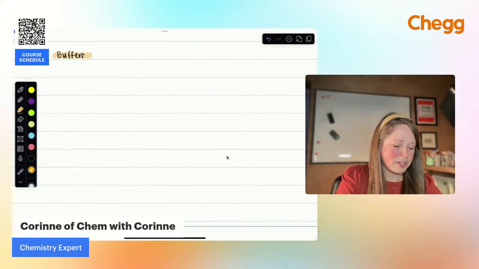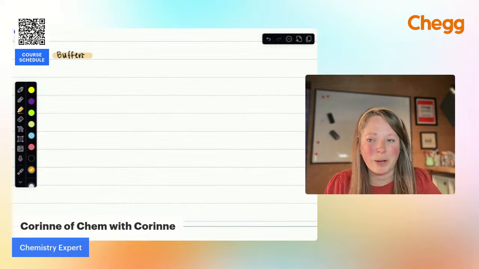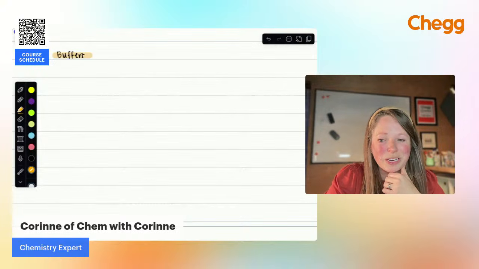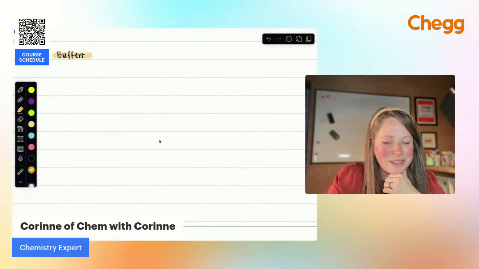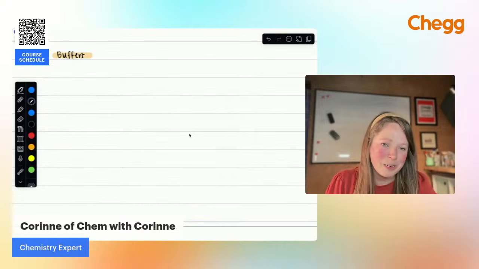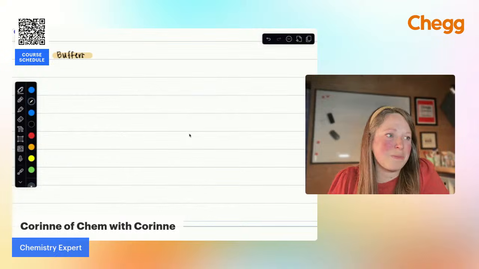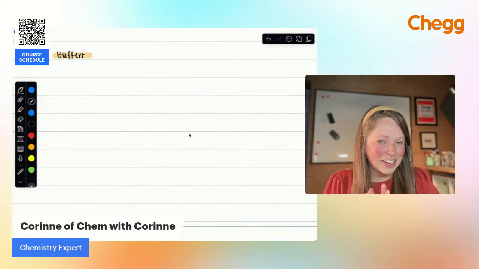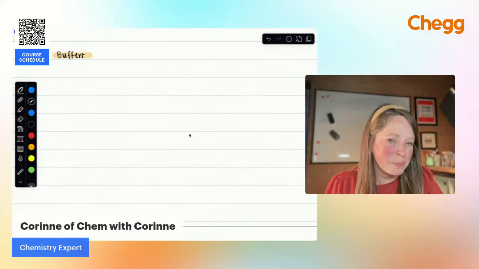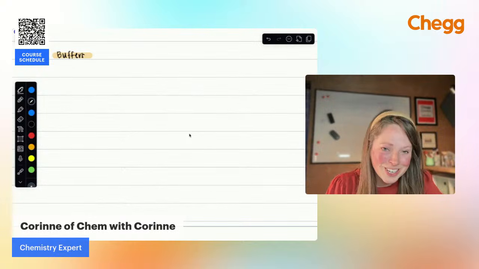All right, buffers. I know I have that practice problem. Okay, so I'm just going to run through a buffer problem. This is going to help everyone who's working through acid-base chemistry right now, because this is one of those things that everyone seems to struggle with because it's really intimidating at first. But just like when you did your first RICE table, you were like, what is this? This does not look like anything I've done in chemistry. But the more you practice with it, the more confident you'll feel. And Check is here to support you.